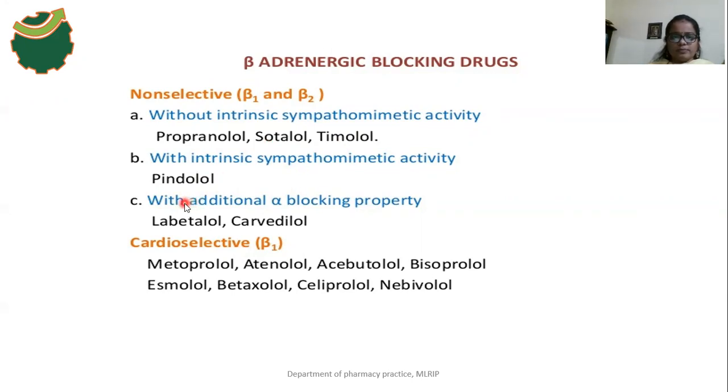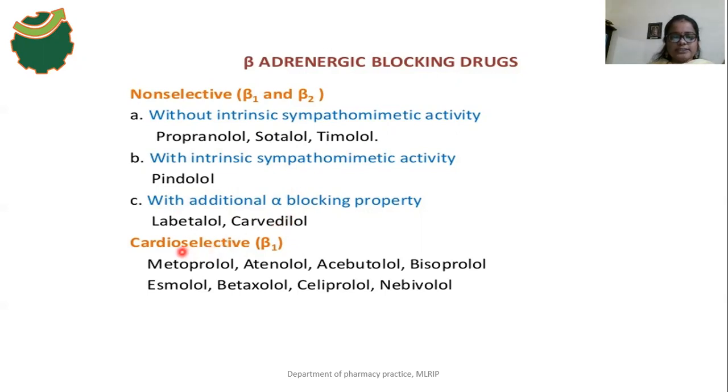Next, the third one is with additional alpha blocking property. Along with the beta blocking property, labetalol and carvedilol have alpha blocking property, which means these drugs block two kinds of receptors, alpha receptors and beta receptors.